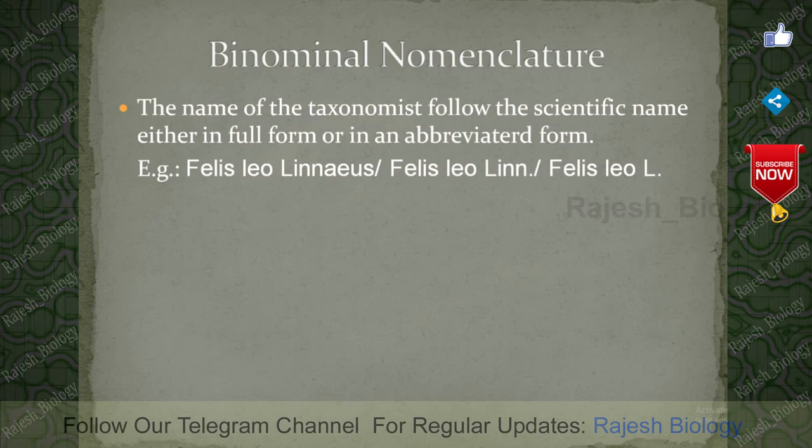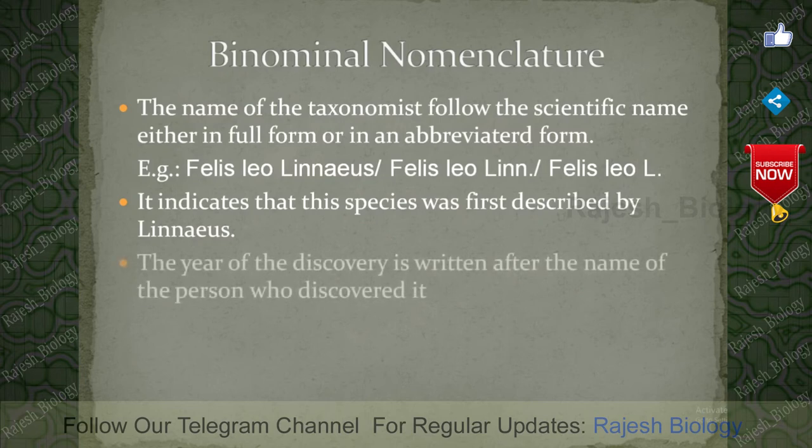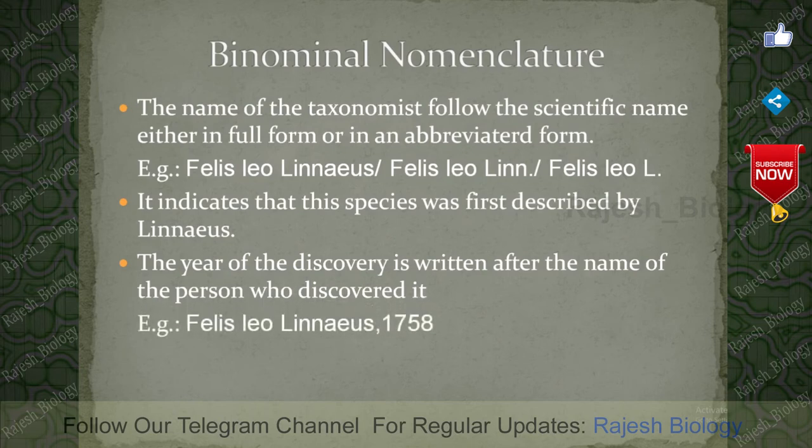It indicates that the species was first described by Linnaeus, and there is a chance to put the year of discovery also. The year of the discovery is written after the name of the person who discovered it. That means Felis leo Linnaeus 1758. It indicates that Linnaeus described the scientific name of lion in 1758.